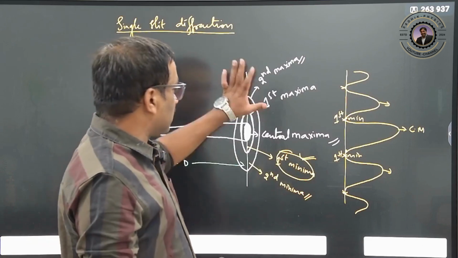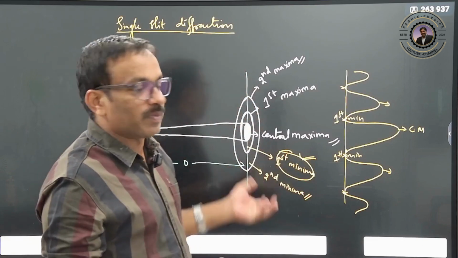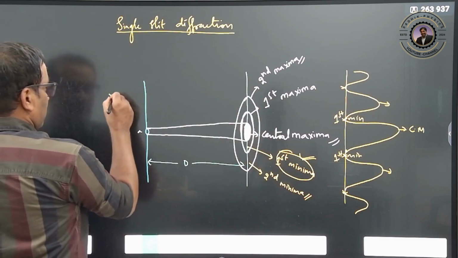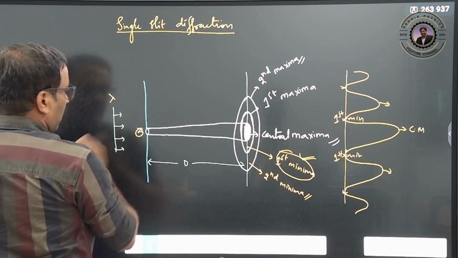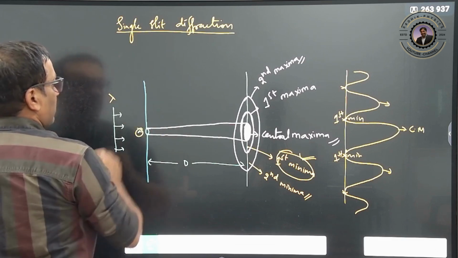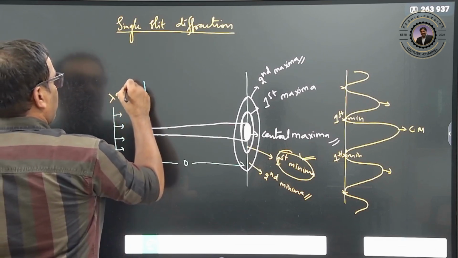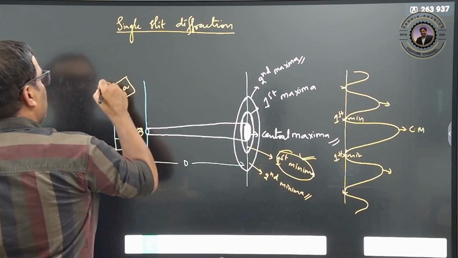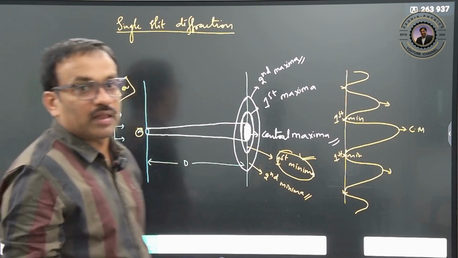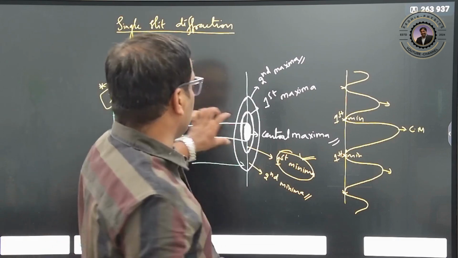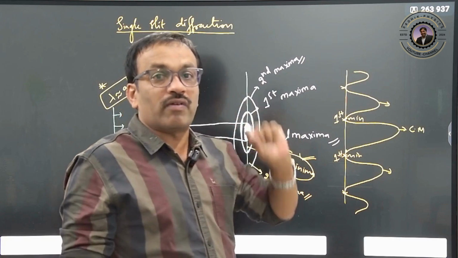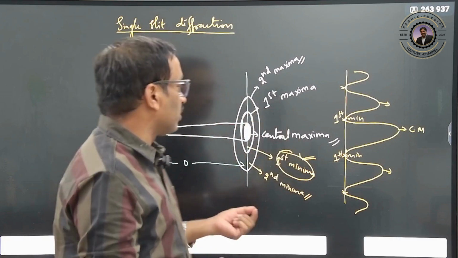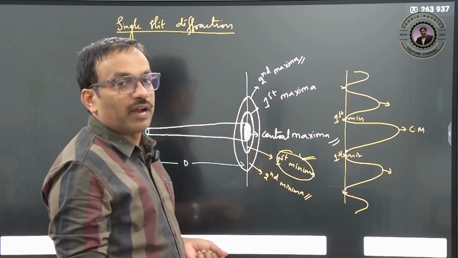We cannot see this pattern everywhere. The wavelength of the light coming and the size of the aperture should be nearly of the same order. Then only can you see this type of pattern. The wavelength of light is very small, so it is slightly difficult to see this in our day to day life.